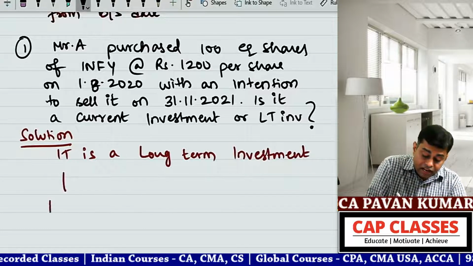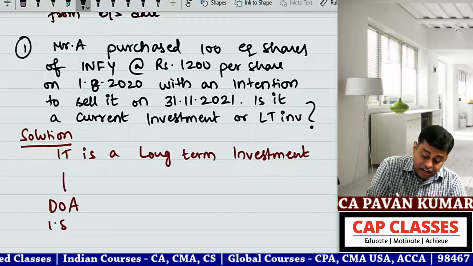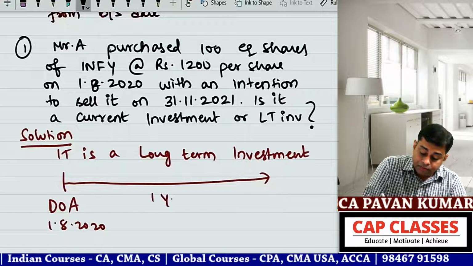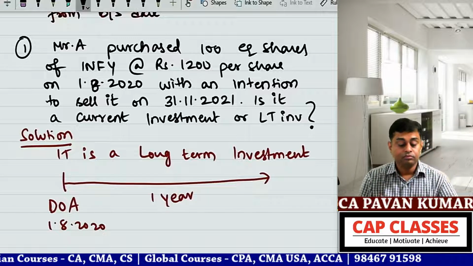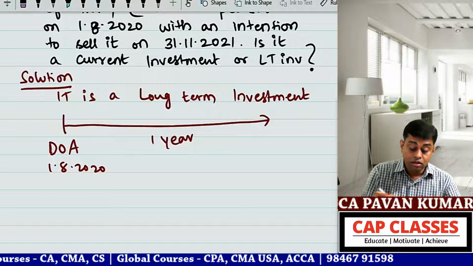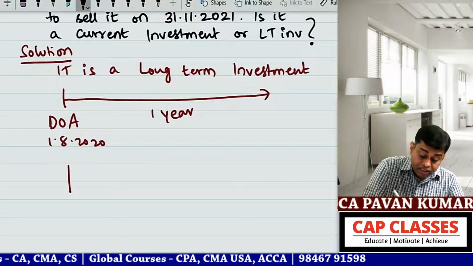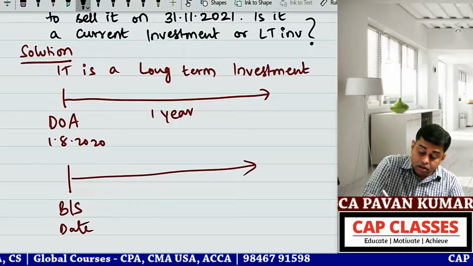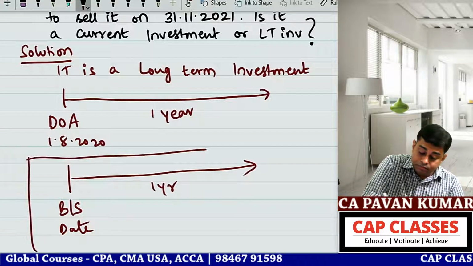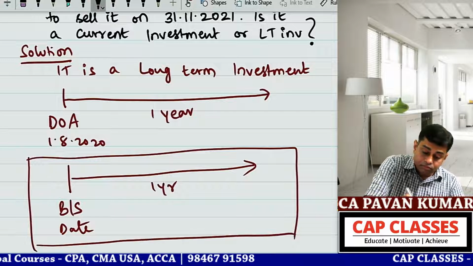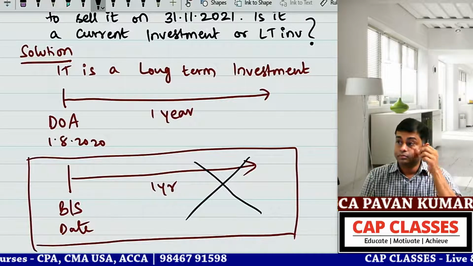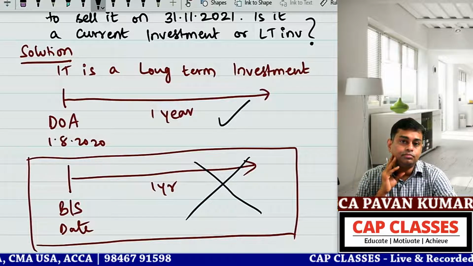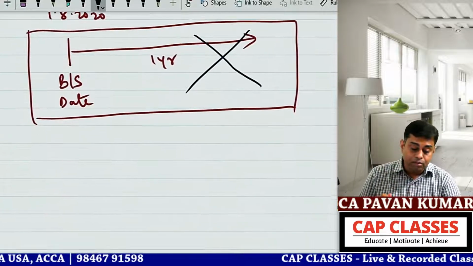Why? Date of acquisition is 1/8/2020. So from the date of acquisition, check 1 year. Don't check from the balance sheet date. From the balance sheet date, 1 year, this is wrong. This is right: from the date of acquisition, you need to check. That was point number 1. Now the second problem.